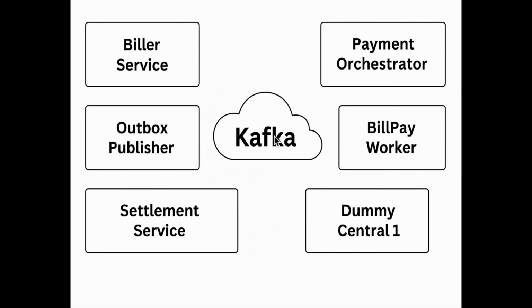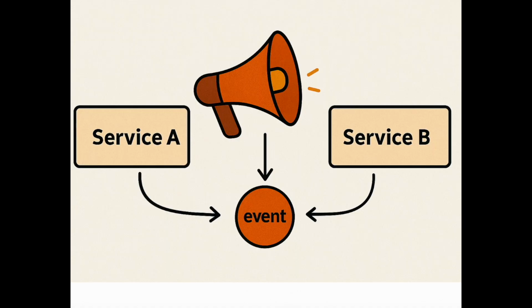And tying the whole thing together is Kafka. In this architecture, Kafka is not just a messaging system, it's the backbone of our payment platform. Instead of calling each other directly for every little thing, our services mostly communicate through asynchronous events. Each service emits signals about what just happened, and the other services quietly pick them up and do their part.